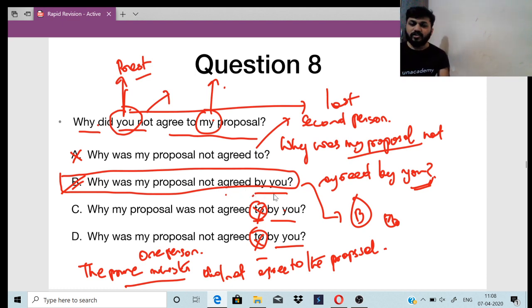When you change it, you have to change it properly. Okay, so the Prime Minister did not agree to the proposal. The proposal was not agreed to by the Prime Minister, right? Or why was the proposal not agreed to by the Prime Minister?